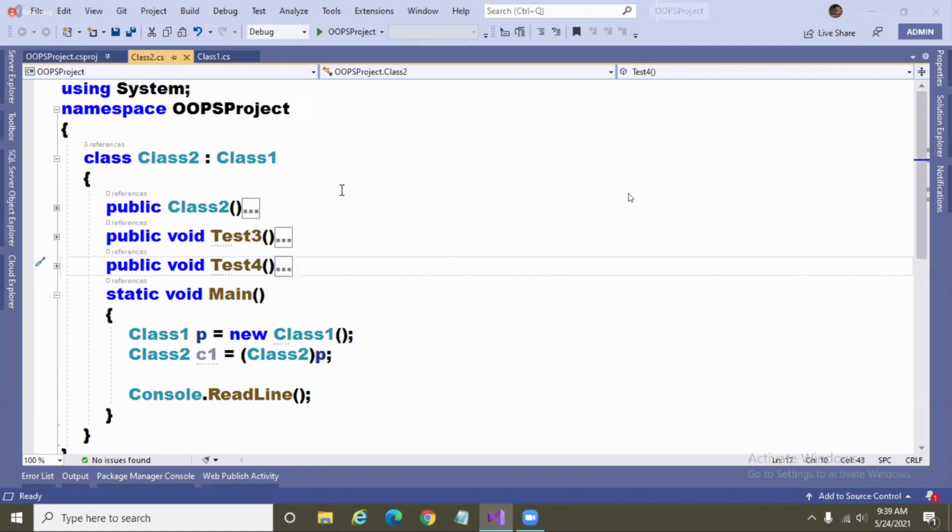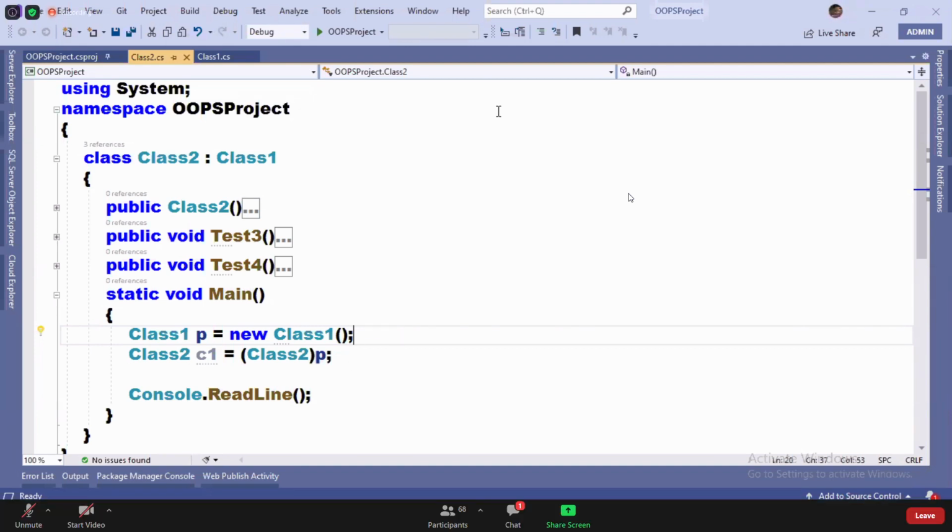The next thing we're going to talk about is the fourth rule. What did we learn in the last class? A parent class reference, even if created by using a child class instance, cannot call the child class members. Remember that?